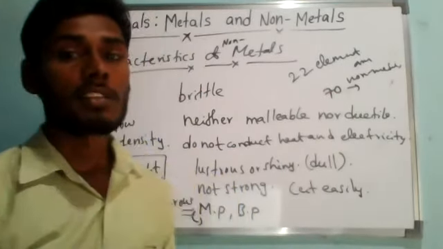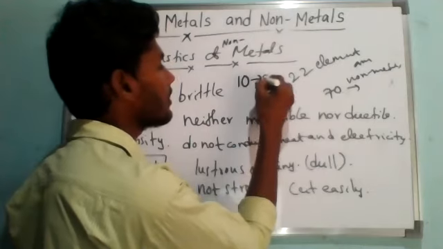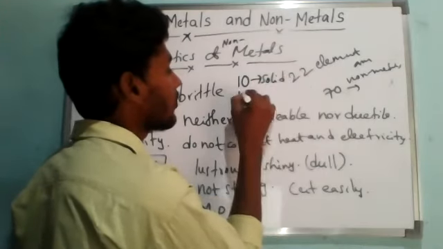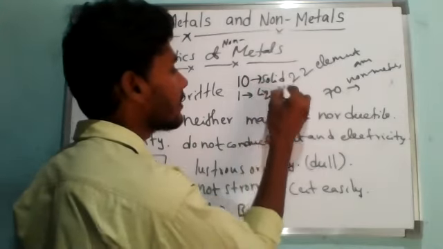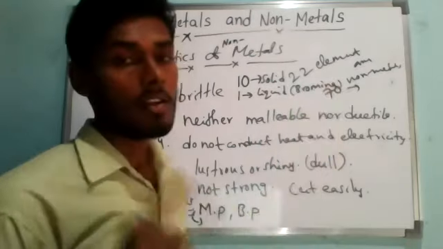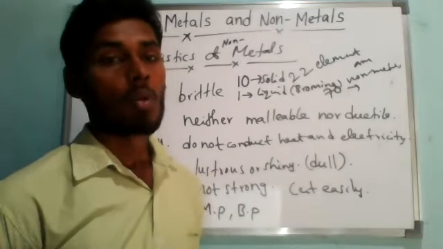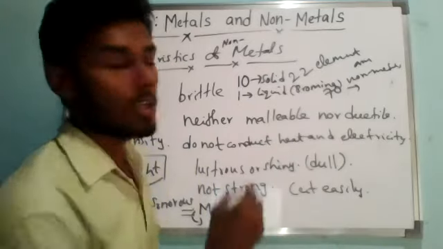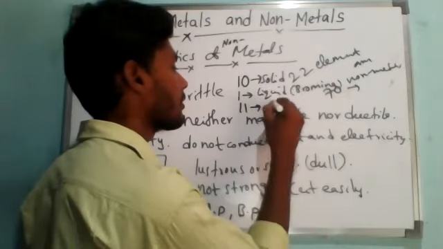Remember, out of 22, 10 are solid. That is most important. And 1 is liquid. This liquid non-metal is called bromine. You have to remember, bromine is the only liquid non-metal. Bromine, B-R-O-M-I-N-E. And the remaining 11 non-metals are gases.